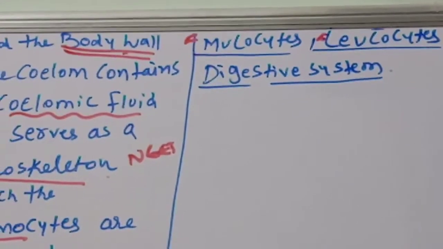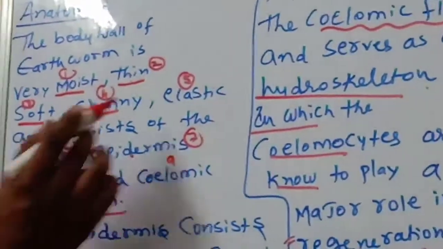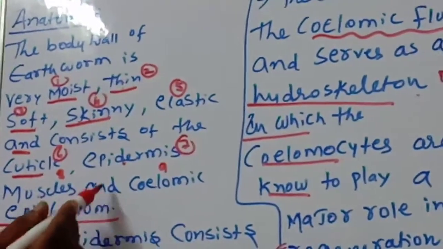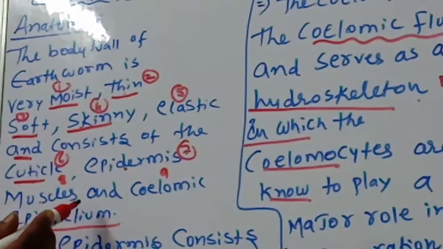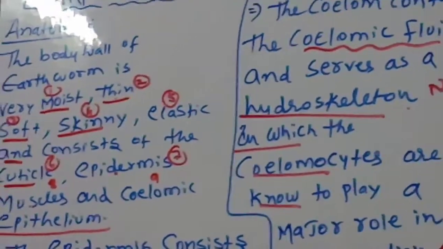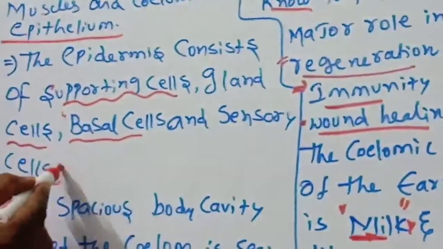Okay, children. The body wall of the earthworm is moist, thin, soft, skinny, elastic, and consists of cuticle, epidermis, muscles, and coelomic epithelium. The epidermis consists of supporting cells, gland cells, basal cells, and sensory cells.